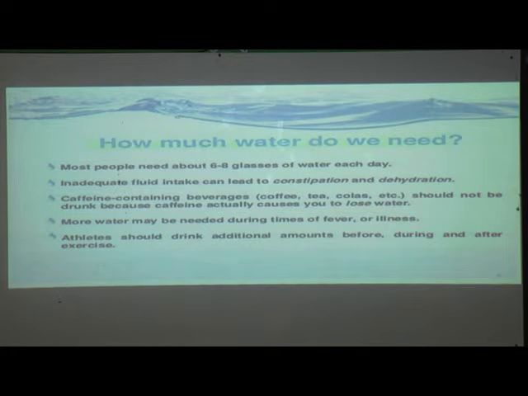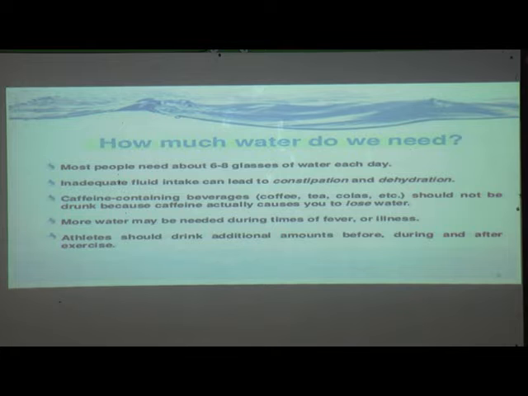Then more water may be needed during times of fever or illness. Whenever we are suffering from a disease, fever or any other illness, our body needs more water, more than 6 to 8 glasses.